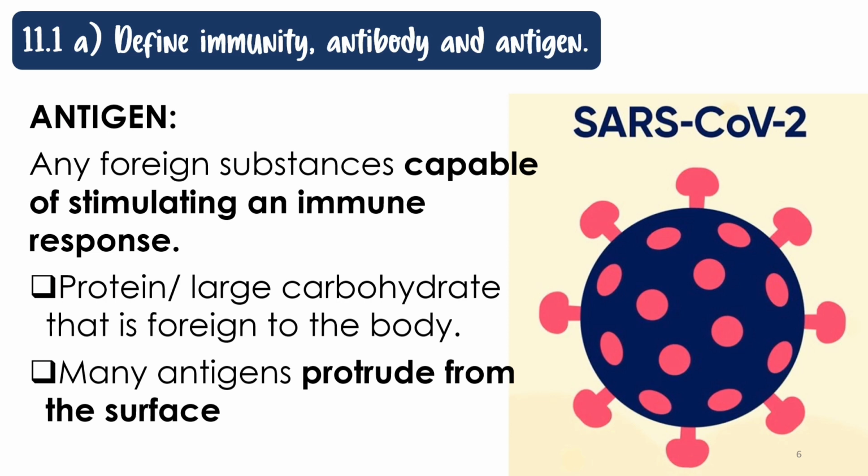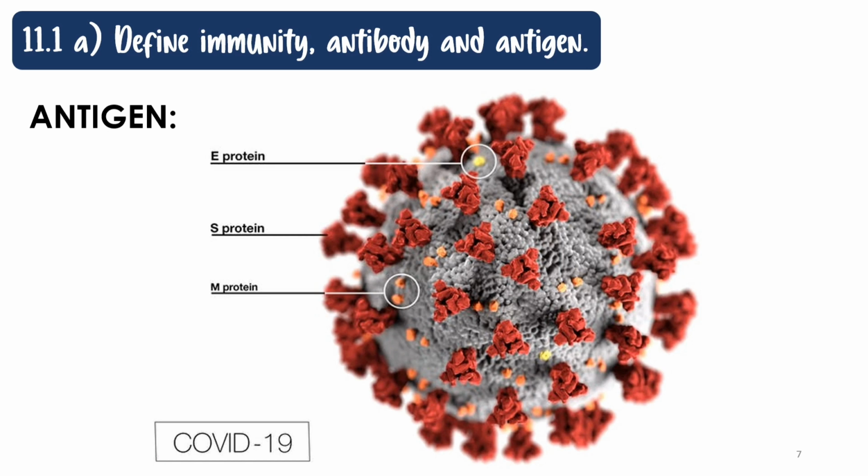For example, here we have the virus for COVID-19. As we can see in the diagram, on the surface of the virus for COVID-19, there are three different types of proteins sticking out. These are the spike protein, used by the virus to penetrate into the host cell and cause infection.